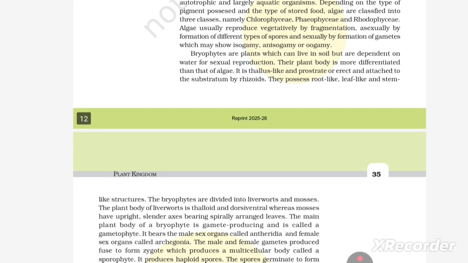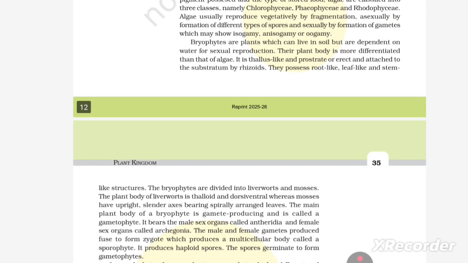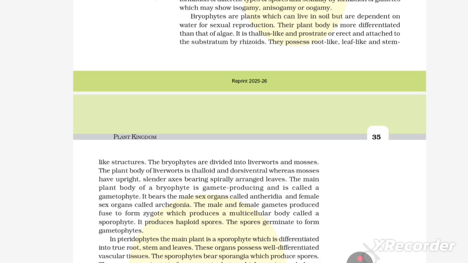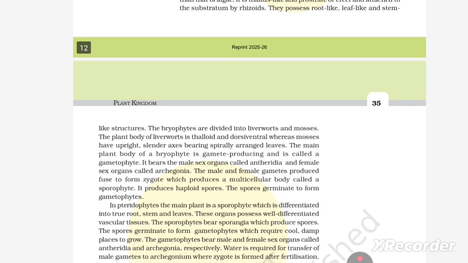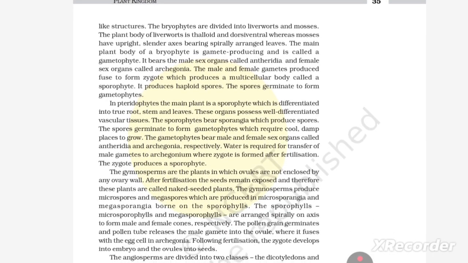Bryophytes are plants which can live in soil but depend on water for sexual reproduction. Their plant body is more differentiated than that of the algae. It is thallus-like and prostrate or erect, and attached to the substratum by rhizoids. They possess root-like, leaf-like, and stem-like structures. The bryophytes are divided into liverworts and mosses. The plant body of the liverwort is thalloid and dorsiventral, whereas mosses have an upright, slender axis bearing spirally arranged leaves.